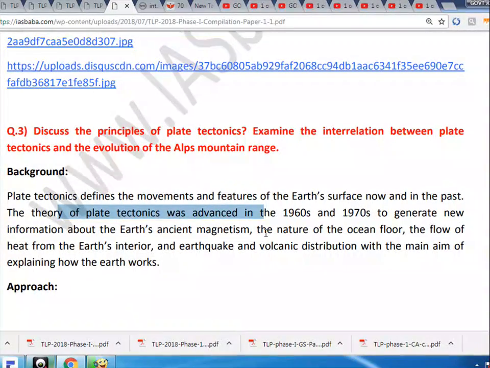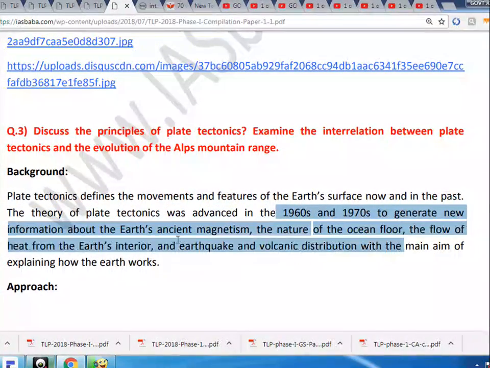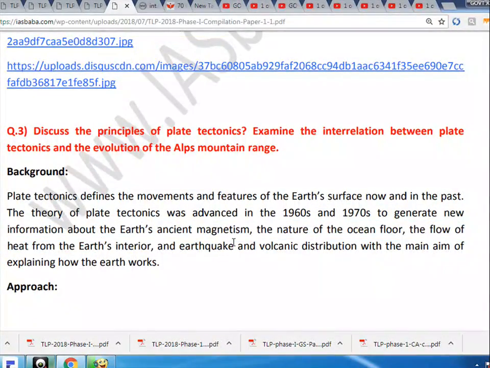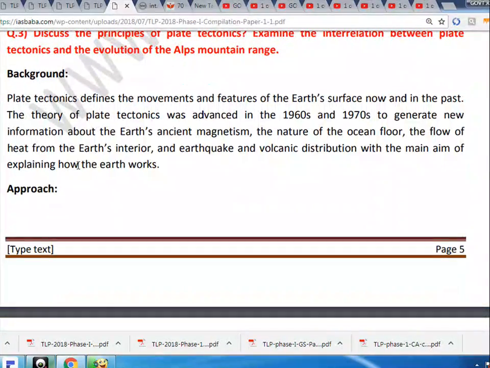The theory of plate tectonics was advanced in the 1960s and 1970s to generate new information about the Earth's ancient magnetism, the nature of the ocean floor, the flow of heat from the Earth's interior, and earthquake and volcanic distribution, with the main aim of explaining how the Earth works.